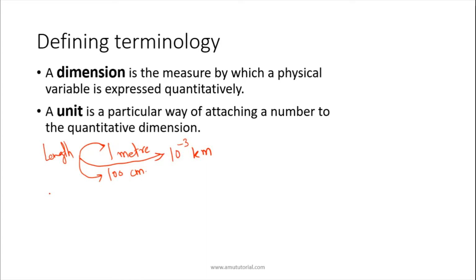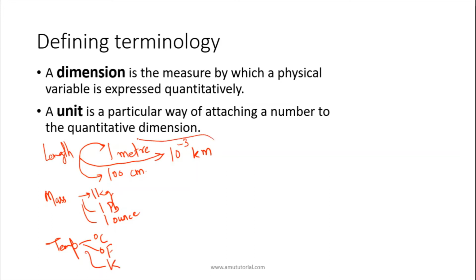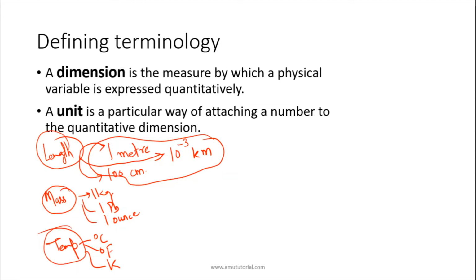Similarly, for mass, we can say 1 kg of mass, we can say 1 pound of mass, we can say 1 ounce of mass. And similarly for another quantity like temperature, we can use degree Celsius, degree Fahrenheit, or Kelvin. So there are several units representing a single physical or fundamental quantity.